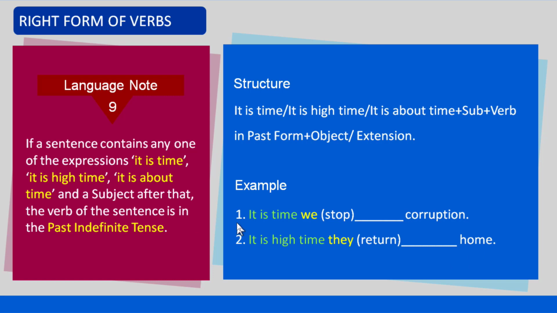The first example begins with it is time and there is a subject we, after which the verb stopped is used in the past indefinite tense. The second example begins with it is high time and there is a subject they, after which the verb returned is used in the past indefinite tense.